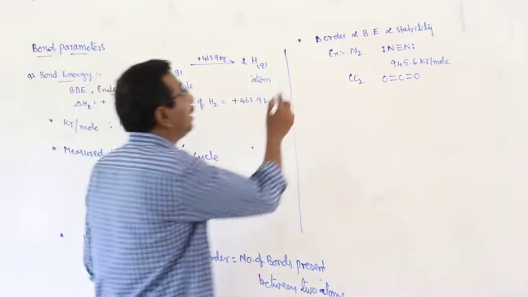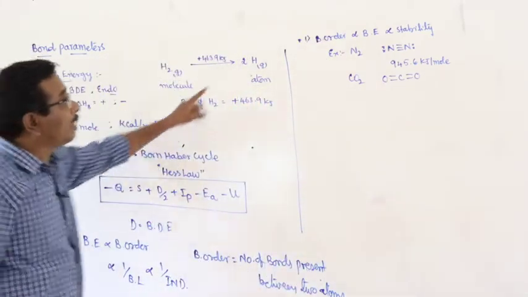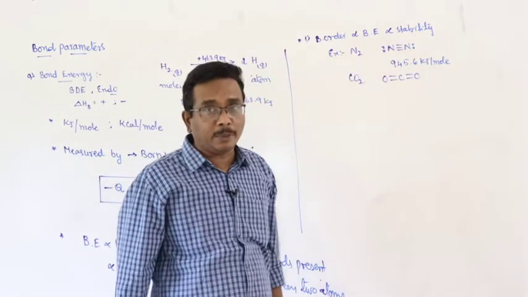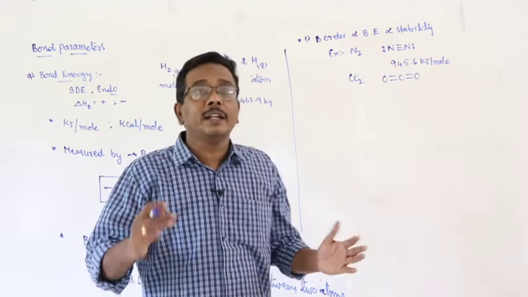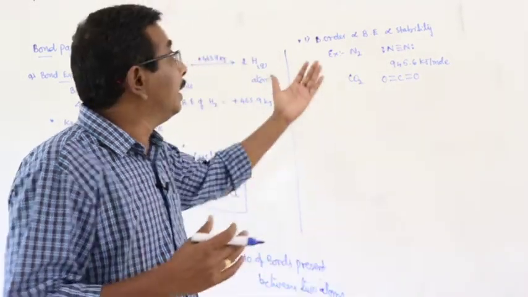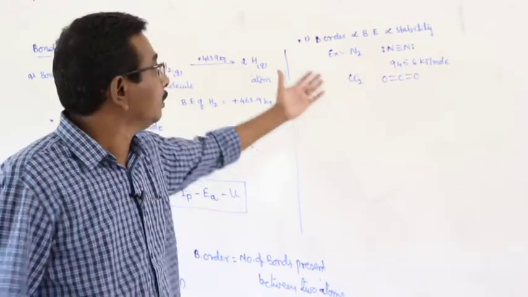So, bond order is directly proportional to bond energy, which is directly proportional to stability. With an increase of bond order, bond energy increases, and with an increase of bond energy, the stability of the molecule increases and reactivity decreases.